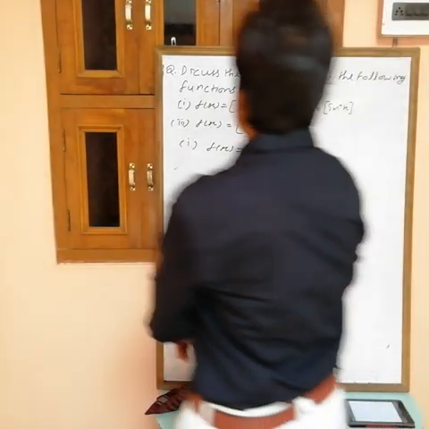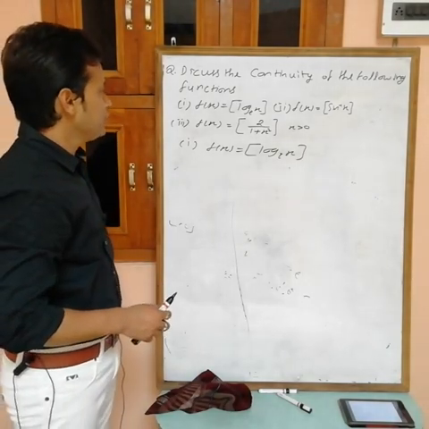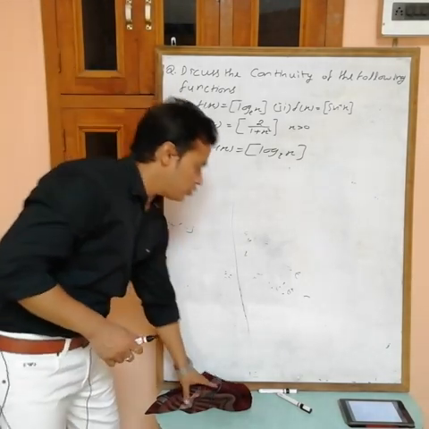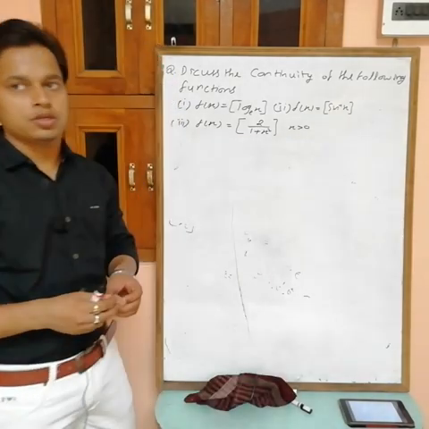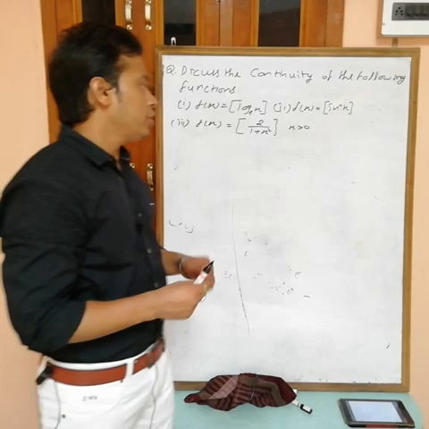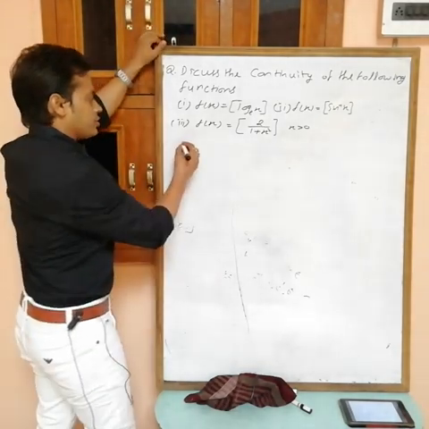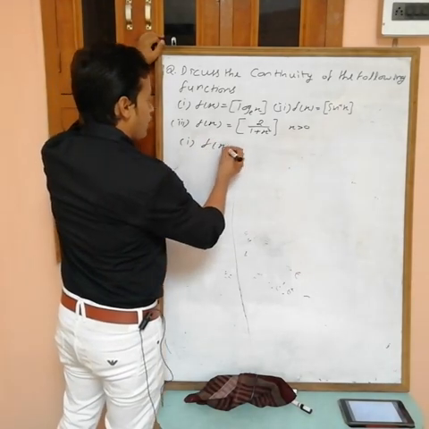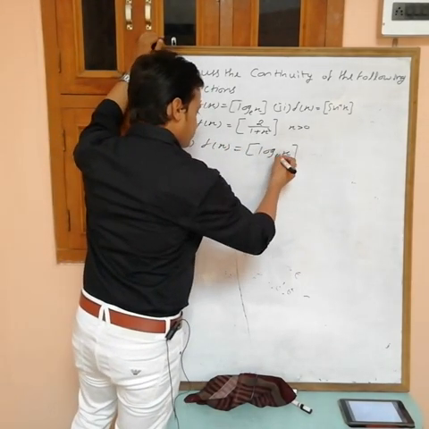Okay, next question is discuss the continuity of the following functions. First, f(x) equals greatest integer of log x. Second one is f(x) equals greatest integer of sine inverse x, and third one is greatest integer of 2 by 1 plus x square. See, first one I am taking f(x) equals greatest integer of log x.